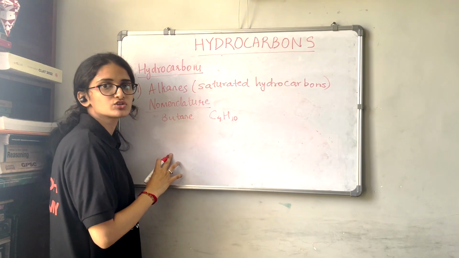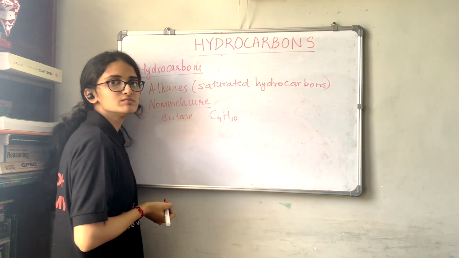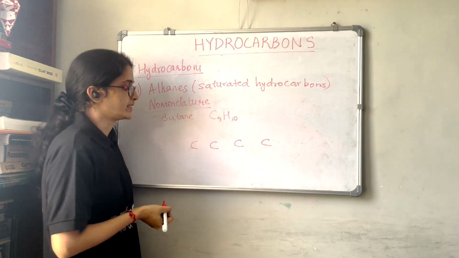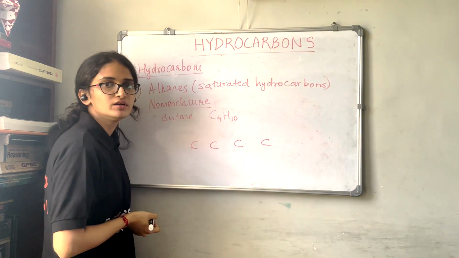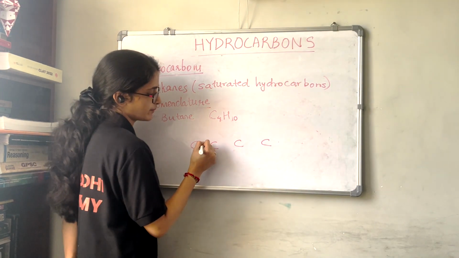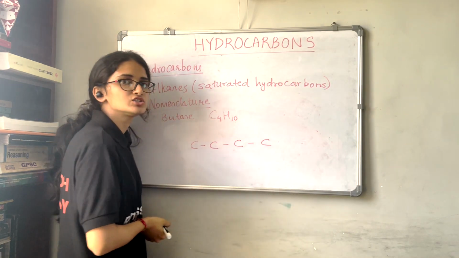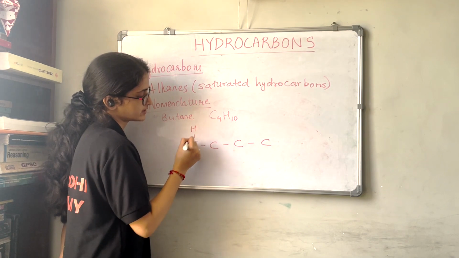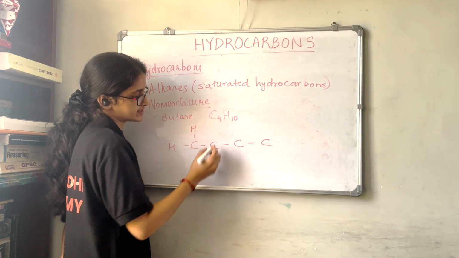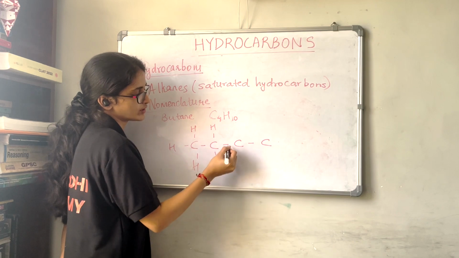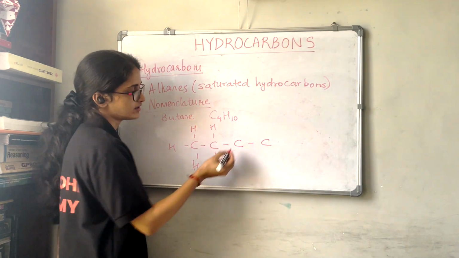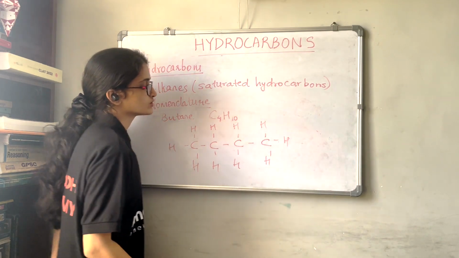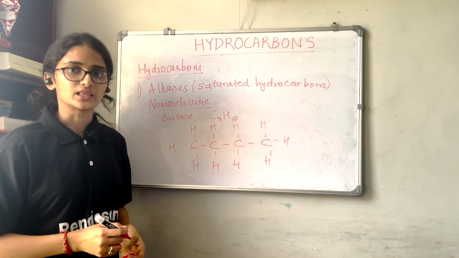Now let us draw the structure of butane. How many carbon atoms do we have? 4. So 1, 2, 3, 4. There are 4 carbon atoms. And how many hydrogens do we have? We have 10 hydrogens. Draw a single bond between each carbon. Now here we can write 3 hydrogens to complete the valency. Also here we can write 2, because we already have 2 bonds here. Here 2 and here 3. So this is the structure of butane.